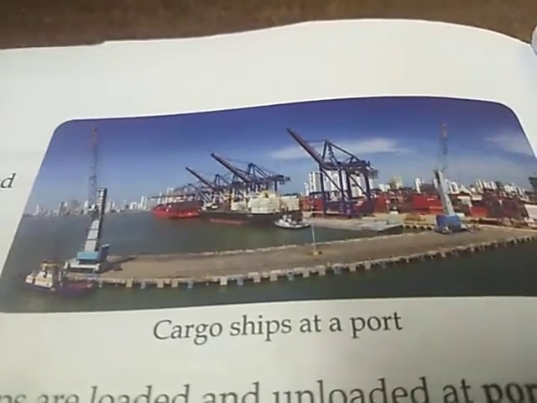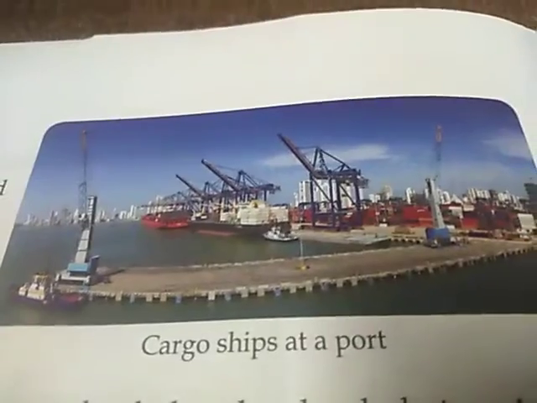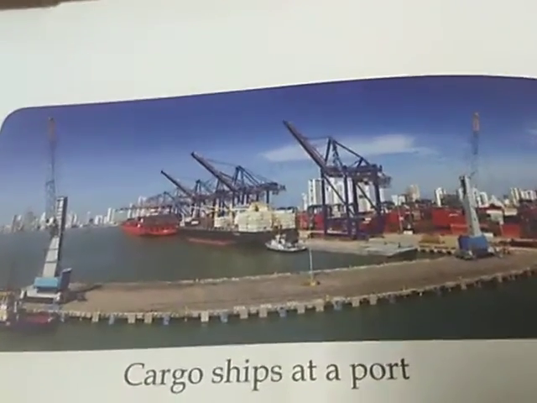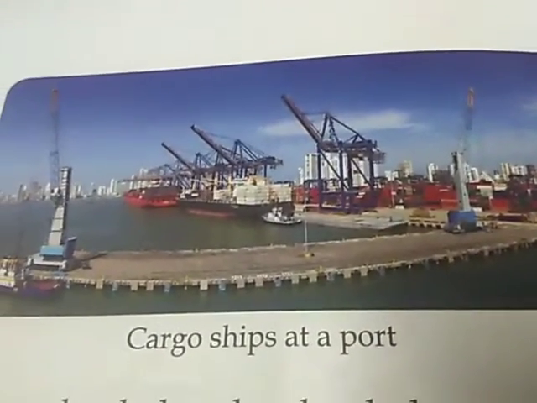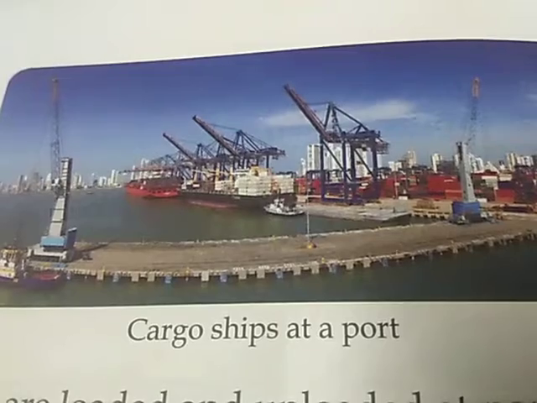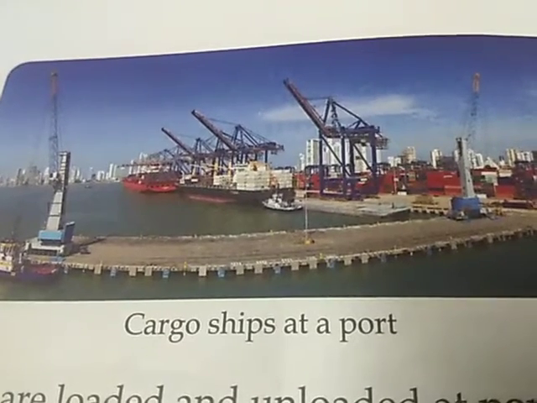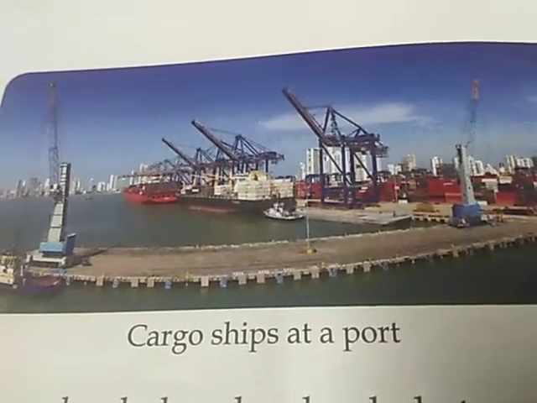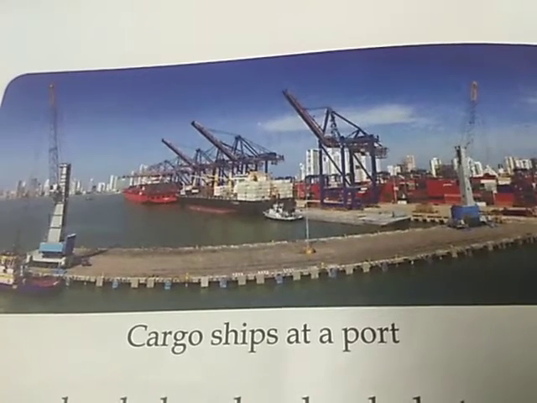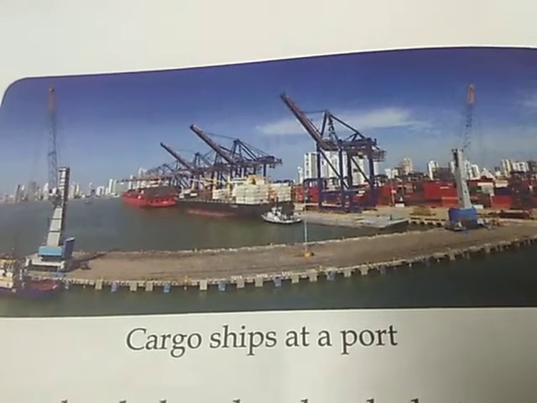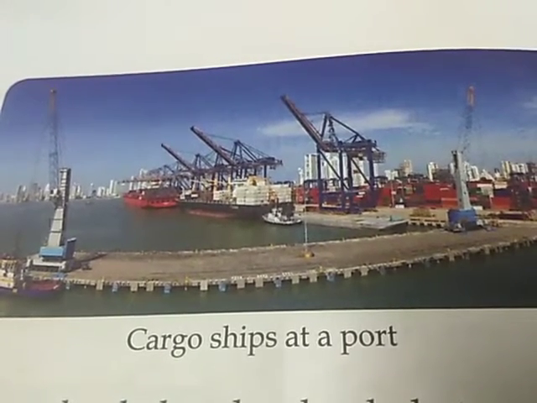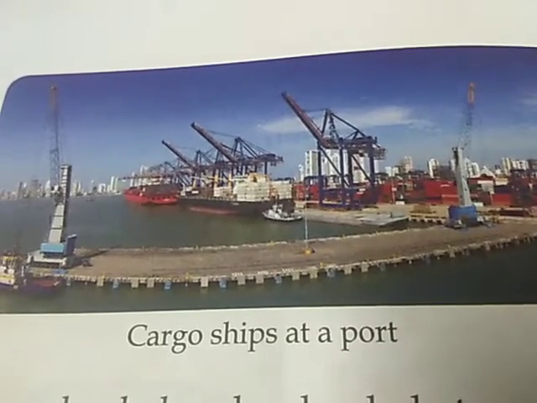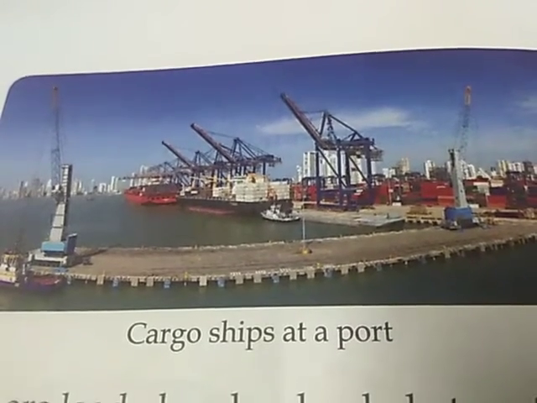Okay, as you all know, there are three types of transport: land transport, water transport and air transport. So already we have done the land transport. Now we will start with water transport. Vehicles such as ships, boats, steamers, tankers and yachts are means of water transport. That means they run on the water.